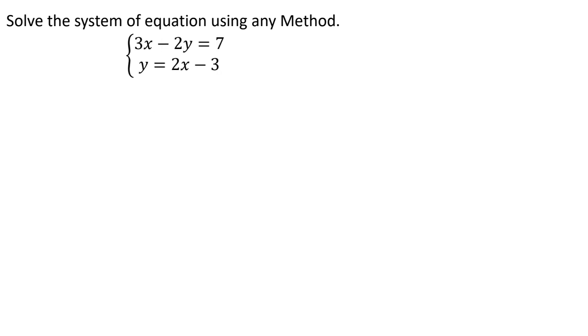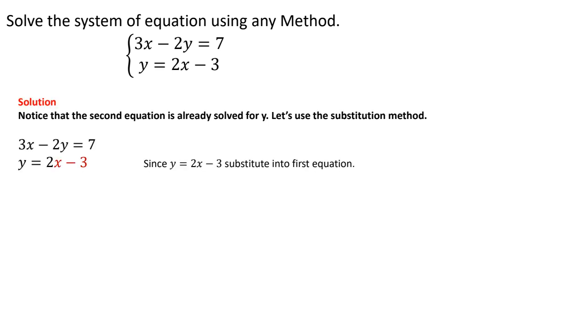Okay, let's look at this next equation. Again, just by looking at it, which is probably the more ideal method to use? Hopefully you see, oh, let's use our substitution method again, because the second equation has been solved for one of the variables, which is y. So I'm going to take this value, 2x minus 3, and plug it in everywhere I see y in the other equation. Here, my other equation is 3x minus 2 times 2x minus 3 equals 7.